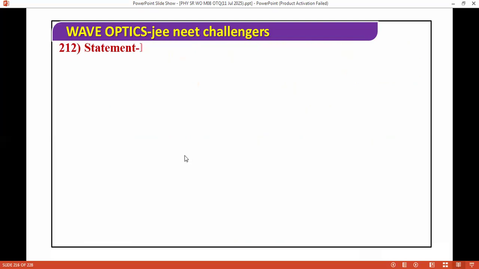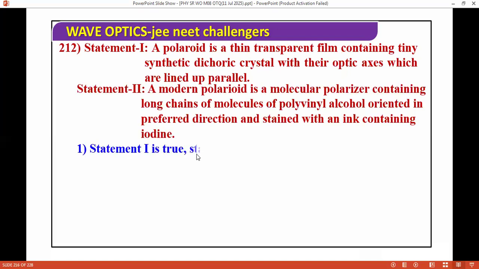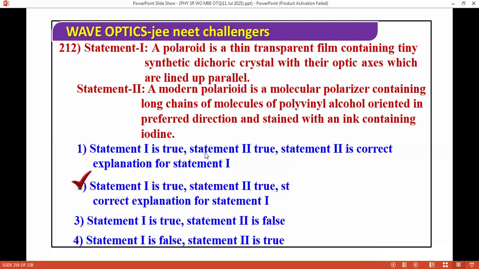Next one. A Polaroid is a thin transparent film containing tiny synthetic dyed crystals with their optic axes lined up parallel. And a modern polarizer is a molecular polarizer containing long chains of molecules of polyvinyl alcohol oriented in a preferred direction and stained with a ring containing iodine. We have these options. The correct answer is both are true.